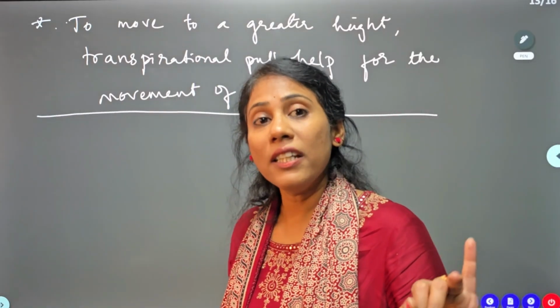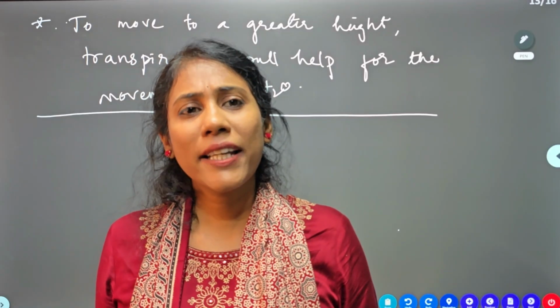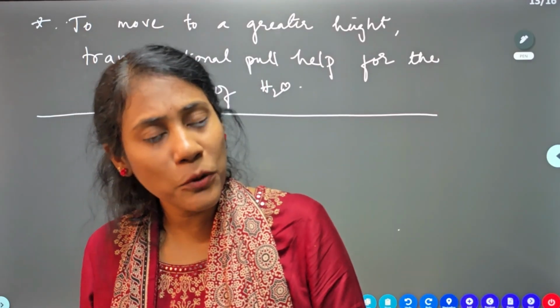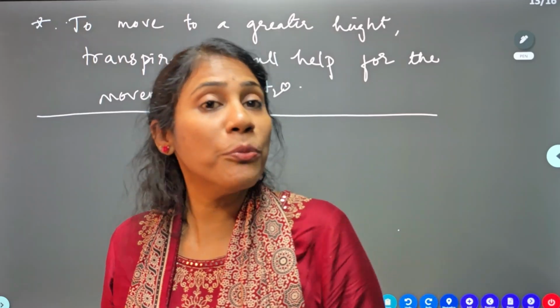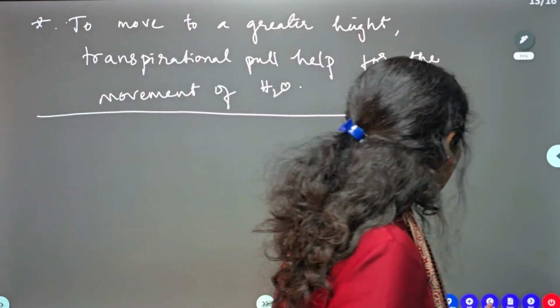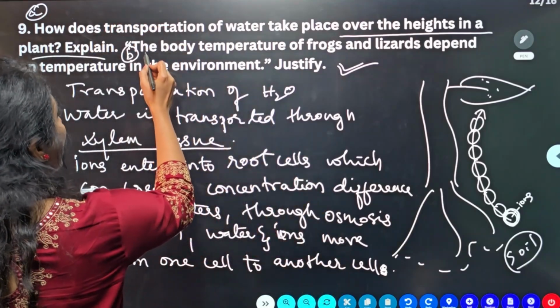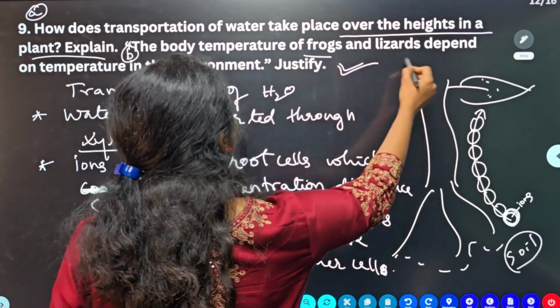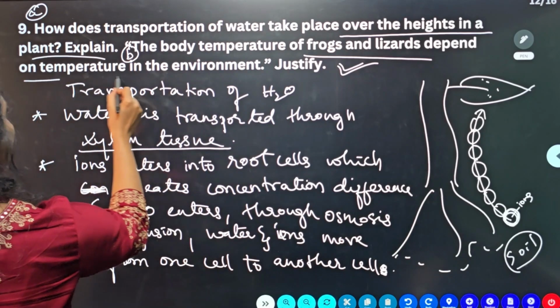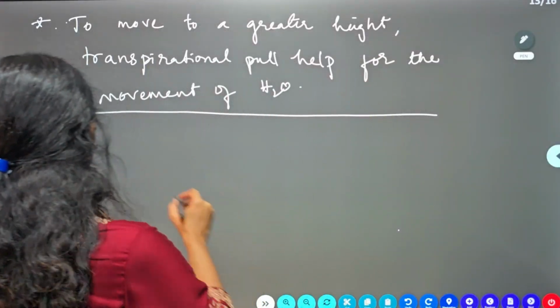Transportation of water or transportation of food, both are important. In plants, how is the water moving and how is the food moving? Both are very important aspects. Now moving back to the questions, there is another question here. The body temperature of frogs and lizards depends on the temperature in the environment. Why? This is also very important. So what do you write?